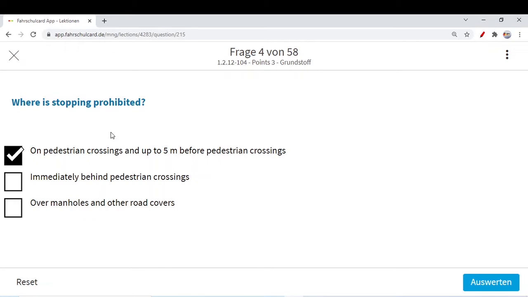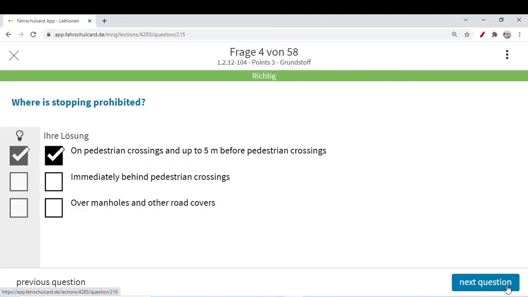That's fine. Stopping is not prohibited on manholes and road covers, or immediately behind the pedestrian crossing. But on a pedestrian crossing and up to 5 meters, we have already seen that you are not allowed to stop.